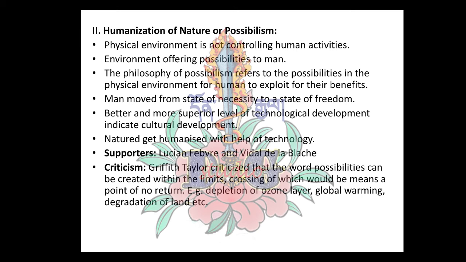We have lots of possibilities, but we can't exploit the physical environment without limit, so we have to obey the law of nature. For example, at present we have problems such as depletion of the ozone layer, global warming, and degradation, all because of misuse and overuse of natural resources. So we have to keep the limit, or in other words, we can say we have to listen to nature.